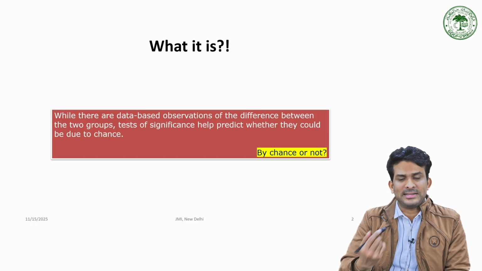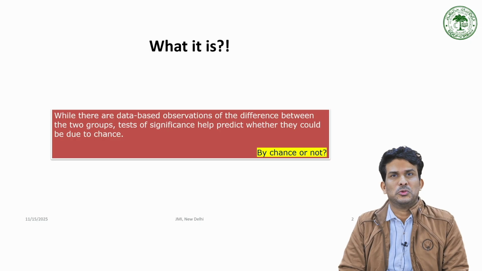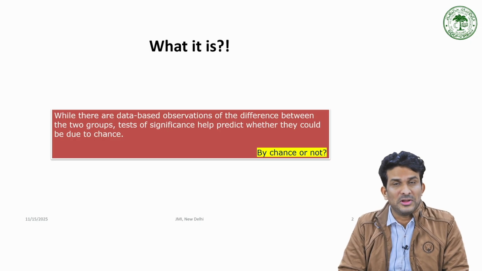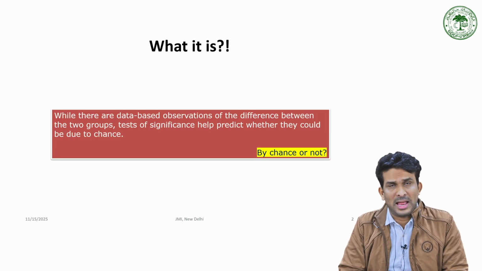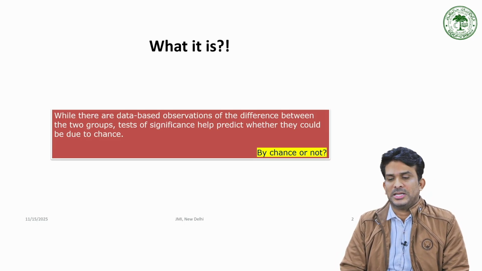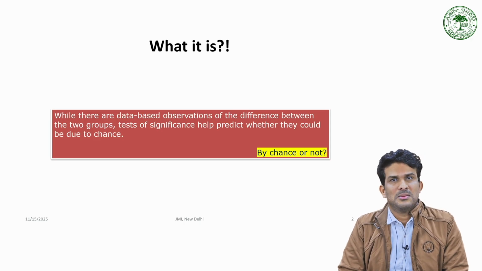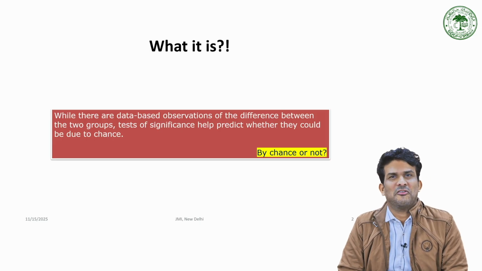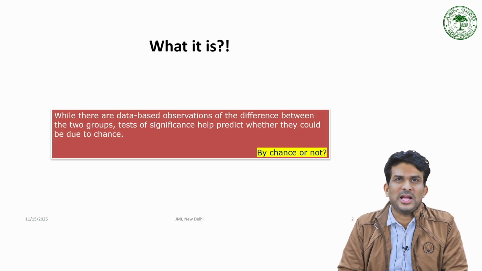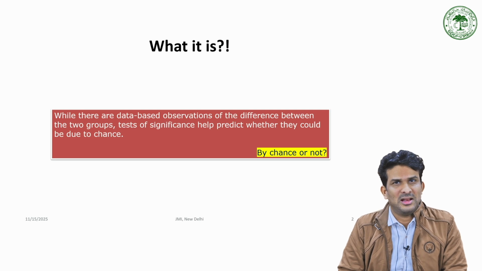While there are data-based observations of difference between two groups, we are observing two groups based on certain data. A test of significance will help us in predicting whether they could be due to chance or not. I have a set of data of boys, the same kind of variable I have measured of girls as well.